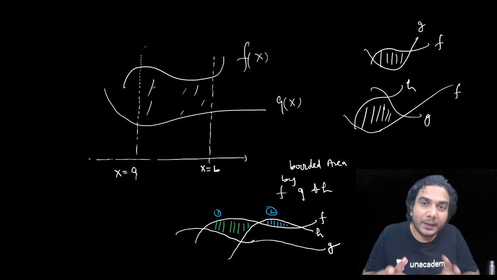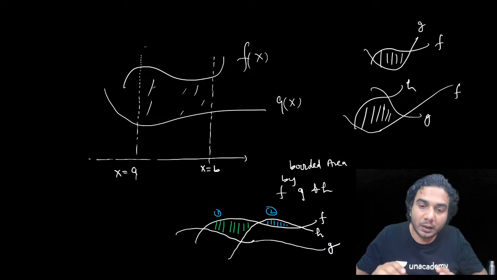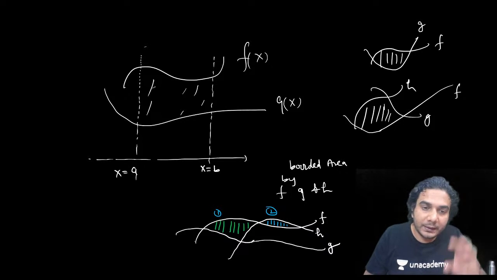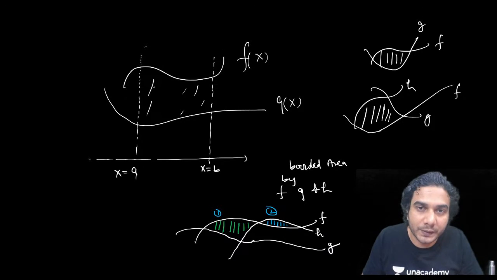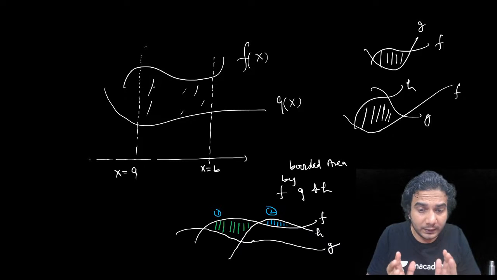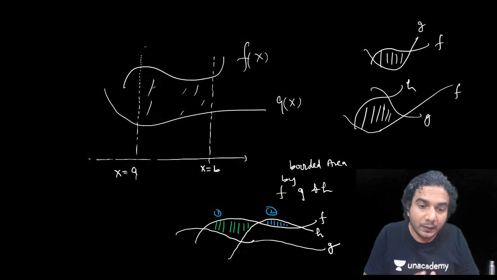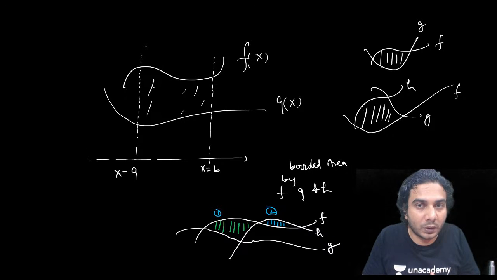So sometimes it might happen that when you are drawing 2-3 functions, you can see 3-4 bounded portions. But you need to look at the graph carefully and see which bounded region has boundaries by all the functions. If you are considering 4 functions, then all 4 functions should be present in the boundaries.